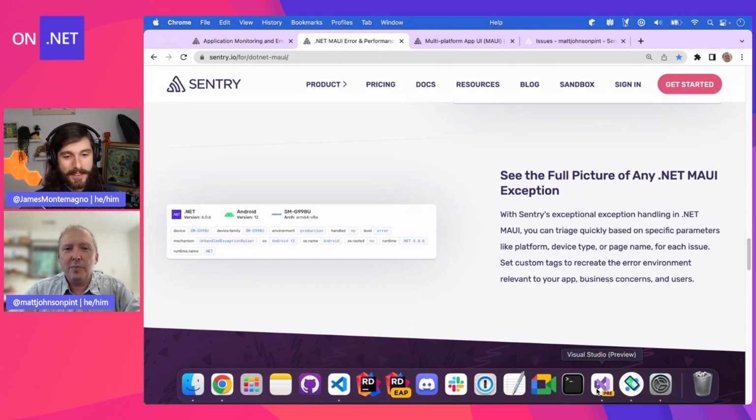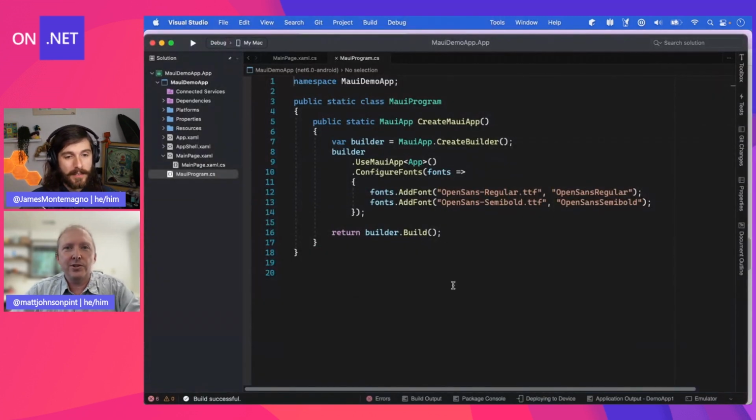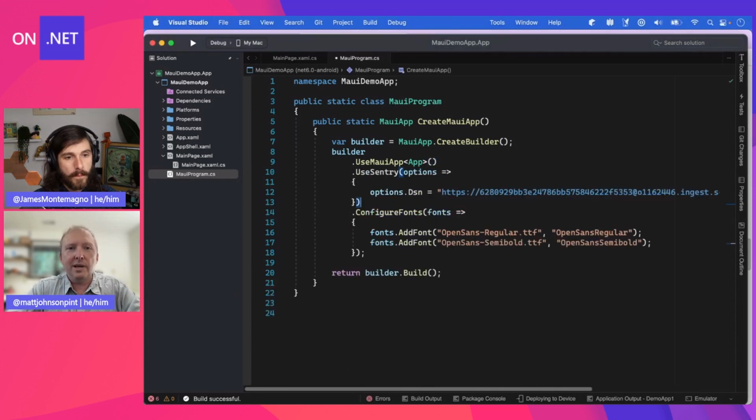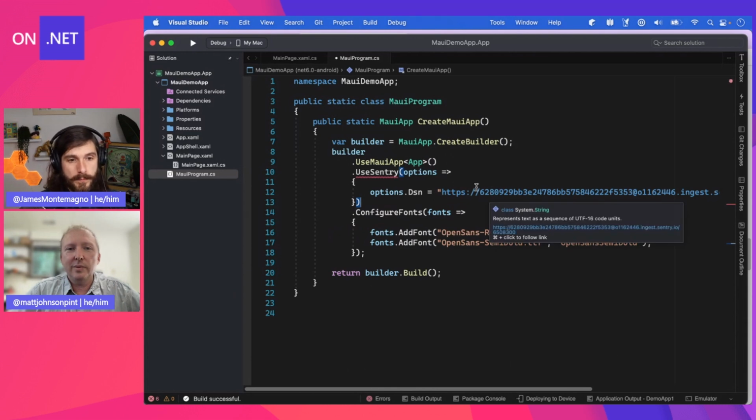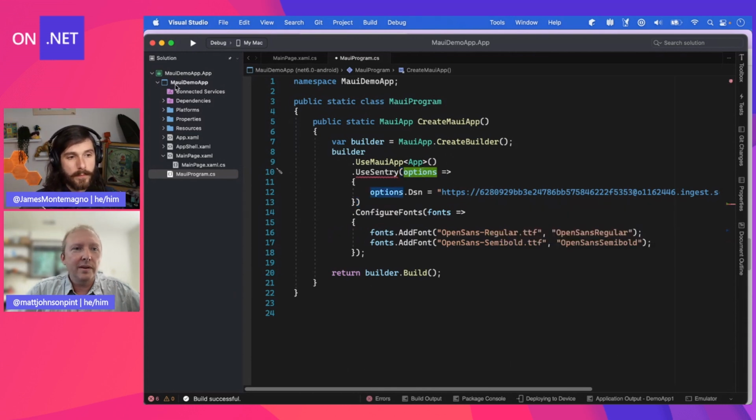I love it. So let's open Visual Studio. I'm on Visual Studio 2022 for Mac. This is the latest preview edition, which you need for MAUI apps. And all I've done at this point is file new MAUI application. So this is the MAUI app builder that I was telling you about before. And if all I do is put in here .UseSentry, and it really can be anywhere in here. And I've already pulled out a DSN that we're going to be using from here. I have to do one more thing, though, of course.